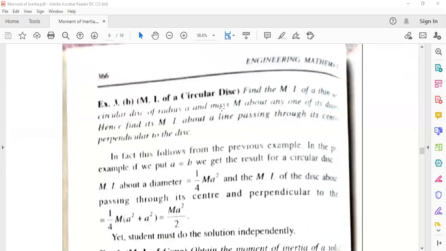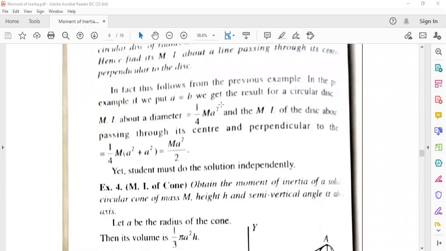Now if it is a circular disc, find the moment of inertia of a thin circular disc of radius a and mass m about any one of its diameters, and hence find the moment of inertia about the line passing through its center and perpendicular to the disc.